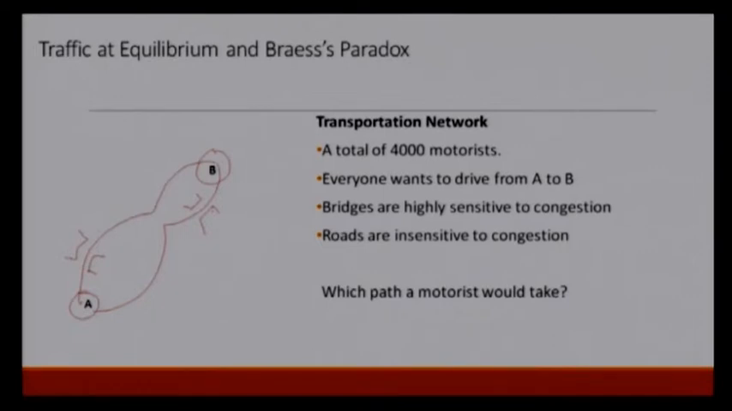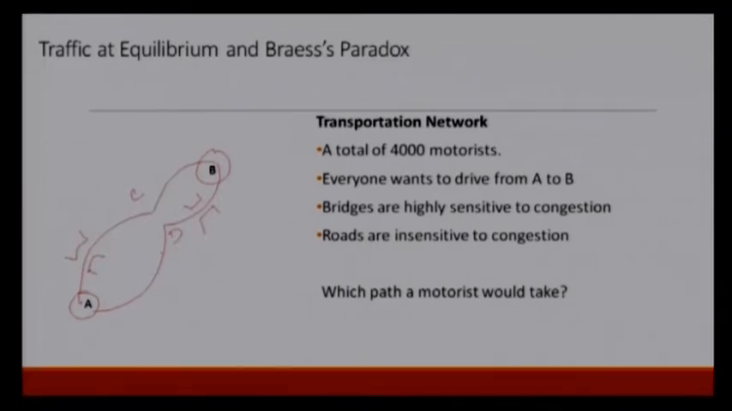What we have is that bridges are sensitive to congestion, while roads are insensitive to congestion. So, we can say this part is made of bridge which is sensitive to congestion, and so is this part, and we can give this a name C and D. Now, the question is which path a motorist would take. Will he go from A to B via C, or will he go to B via D?